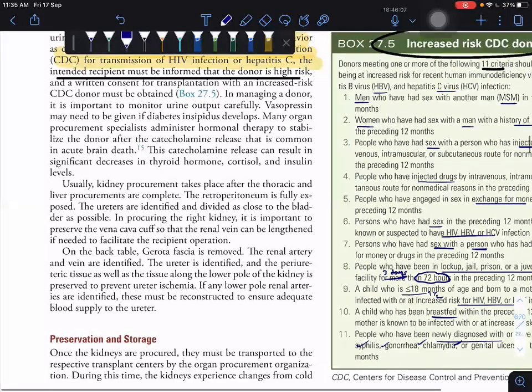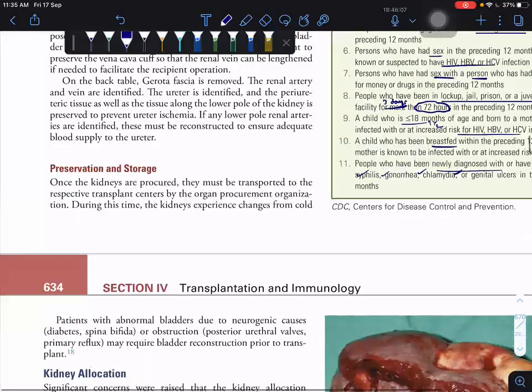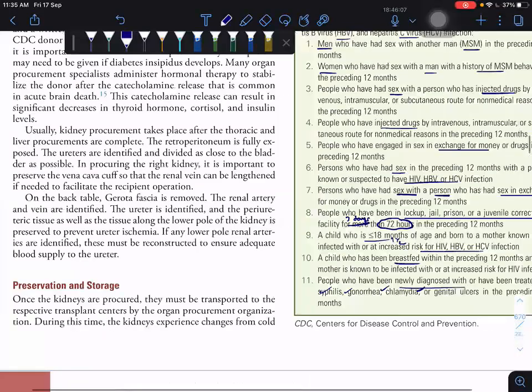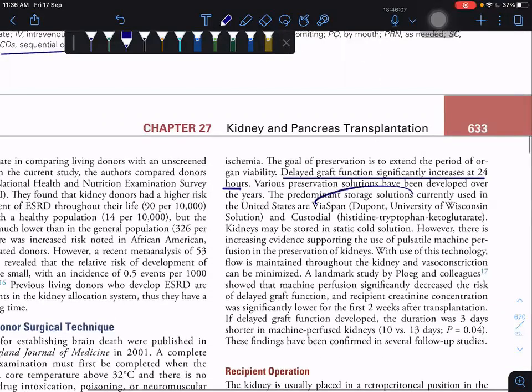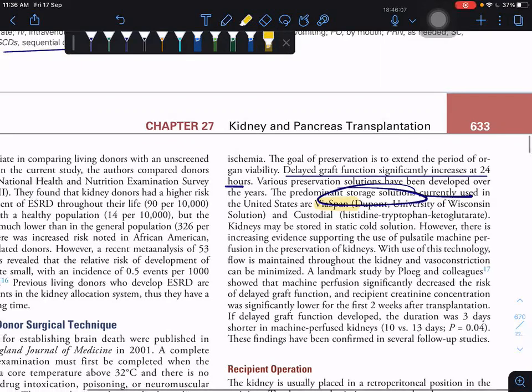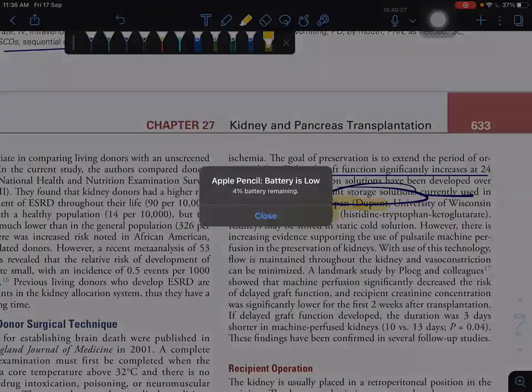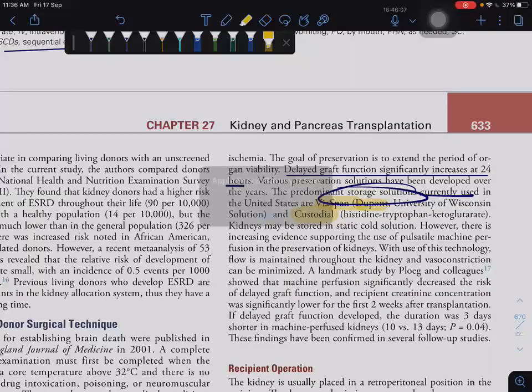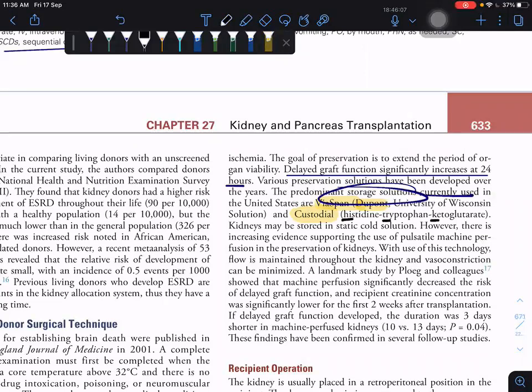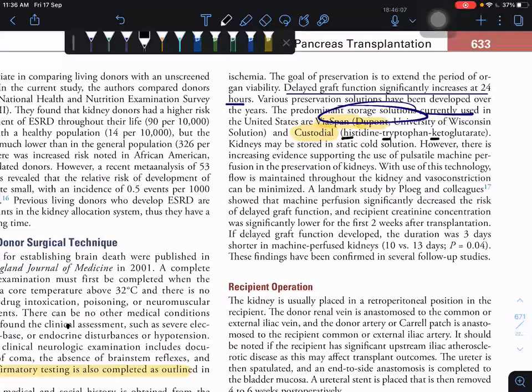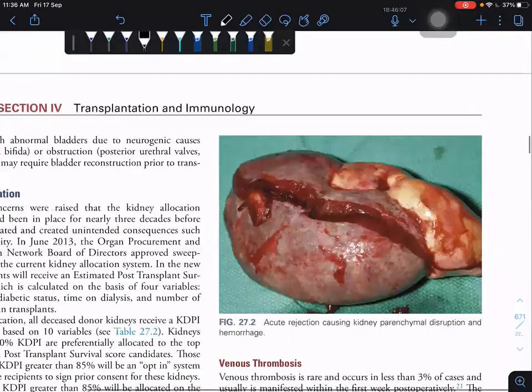For preservation and storage, they're telling that delayed graft function significantly increases at 24 hours. The storage solution currently used in the United States is UW solution, DuPont University of Wisconsin solution. And the custodial solution is histidine, tryptophan, and ketoglutarate, HTK.